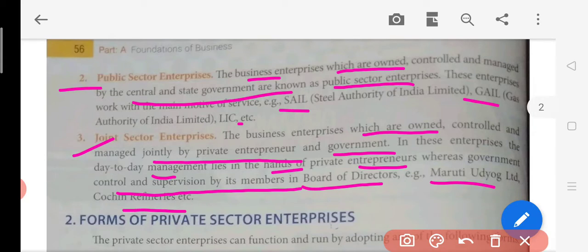So here we know that there are many businesses set up like the Maruti Suzuki business. Maruti Udyog Limited is in collaboration with Suzuki in the automobile sector. So like this, many companies are jointly doing business. Now here the private businessmen are also involved, so they'll be taking care of the profit side, like how to get profit from there, and the government will simply control. Actually some government officials will sit in the board of directors meeting. So some members of the board of directors will be from the side of the government, simply just to supervise the company. So here the influence of the government will also be there in such a type of company.